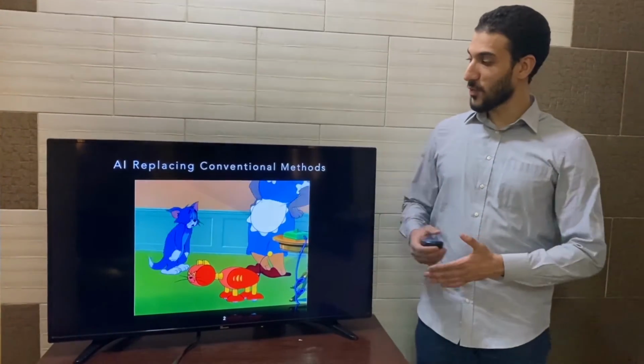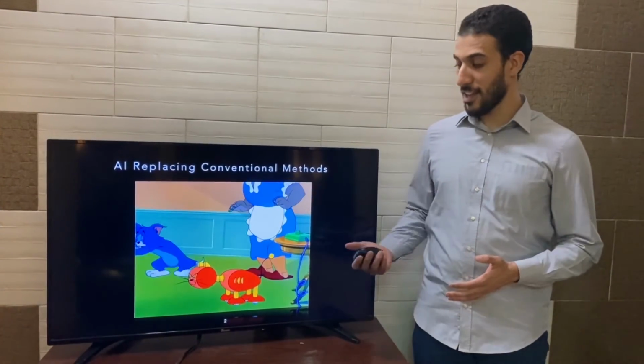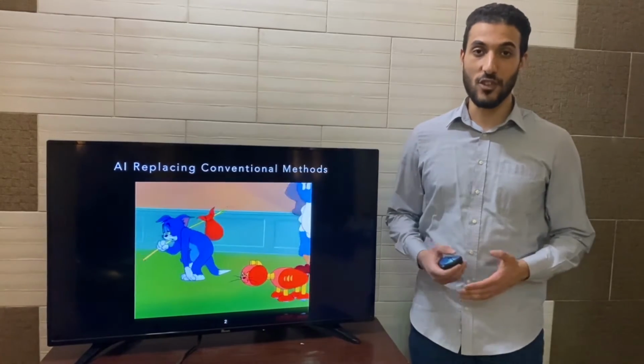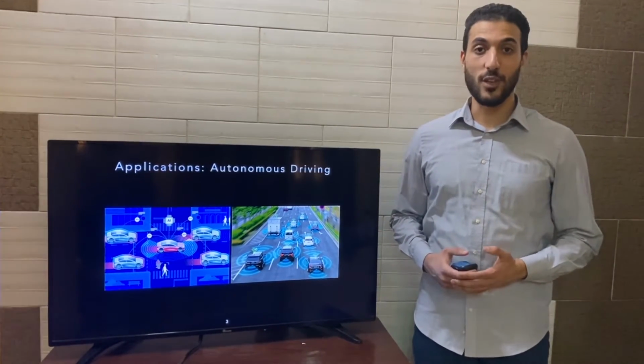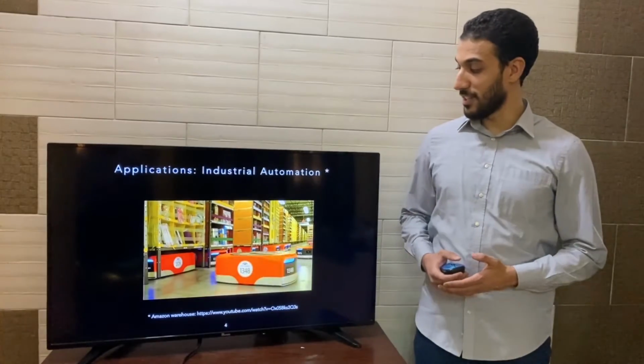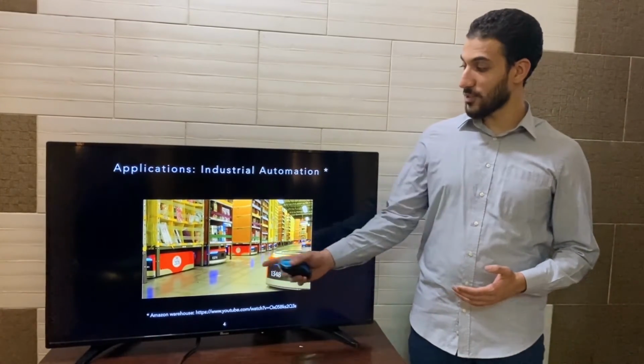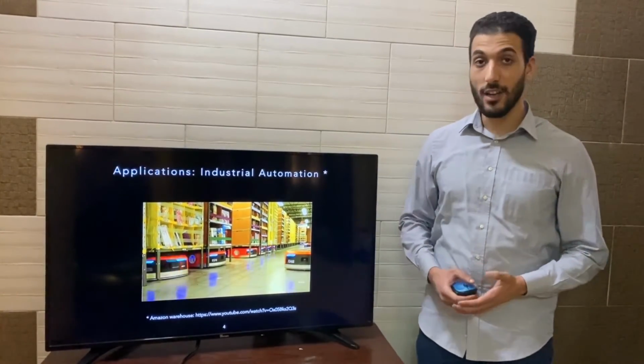AI has replaced conventional methods a long time ago, since this AI-powered cat replaced Tom in capturing Jerry efficiently. Also, in autonomous driving, cars are able to drive in full autonomy. Last but not least, in Amazon warehouses, these robots transfer products from one place to another efficiently.